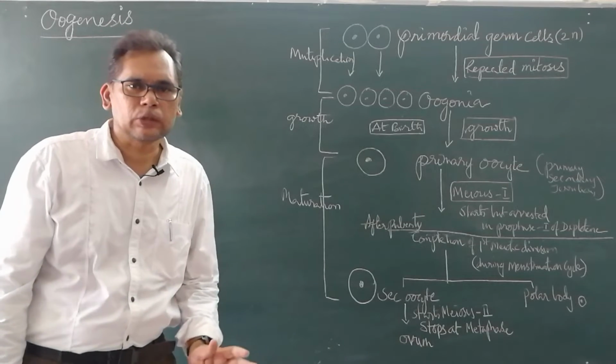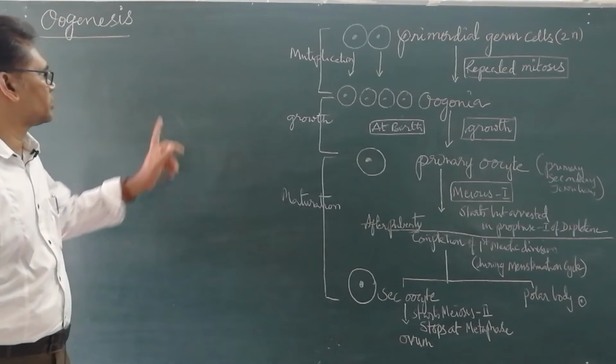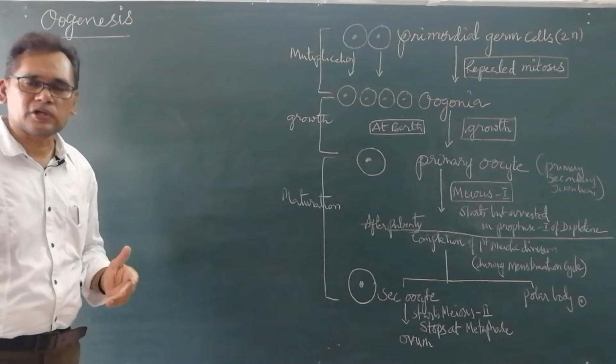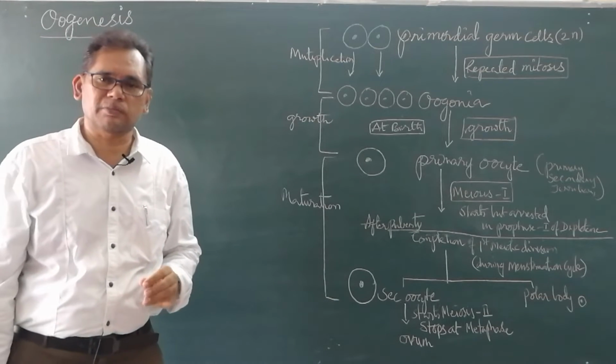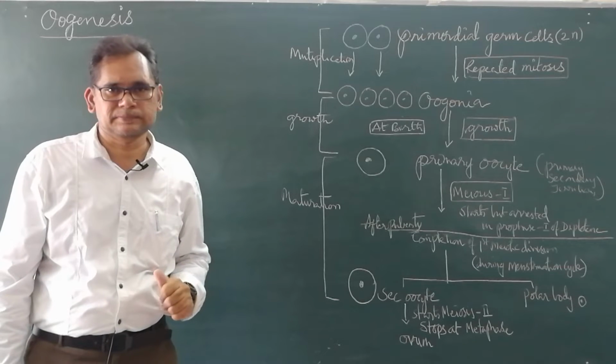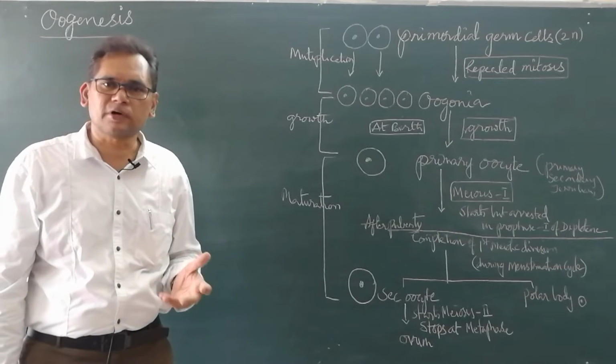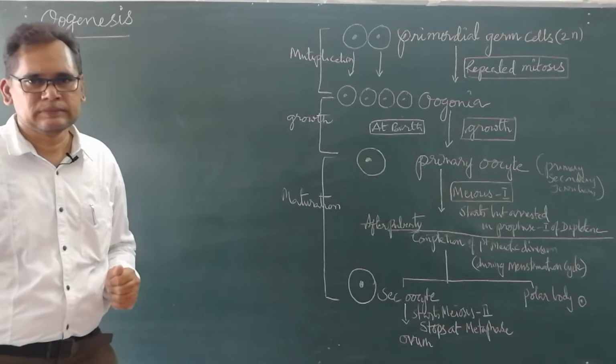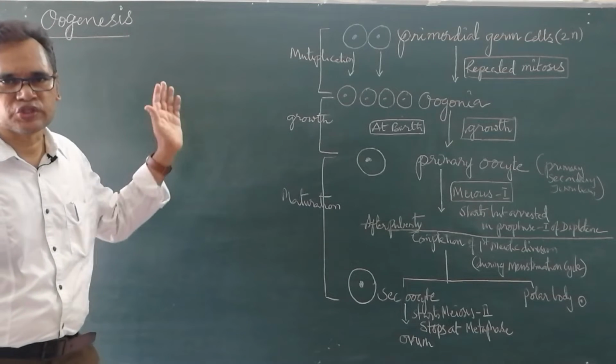Now today we are going to discuss oogenesis, that is the process of formation of female gametes in the ovary, the process of formation of ovum or egg. This is called oogenesis.